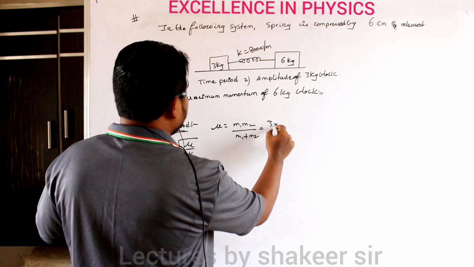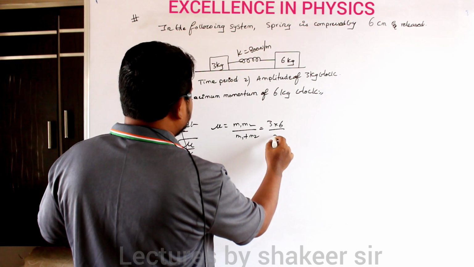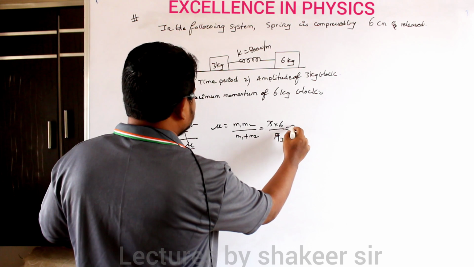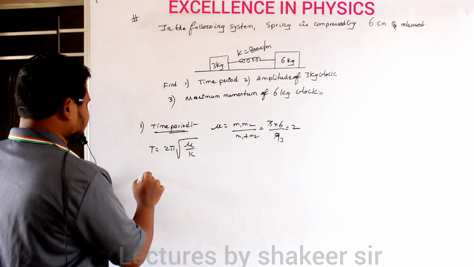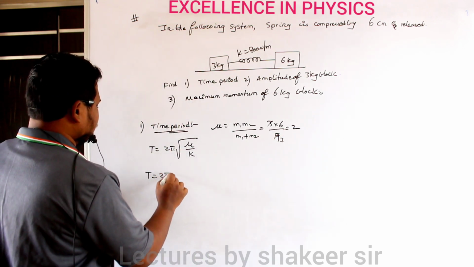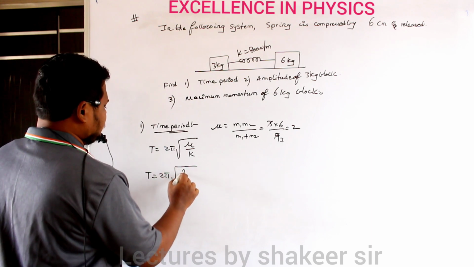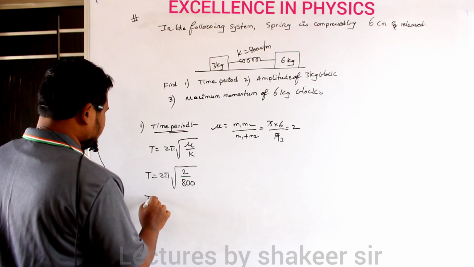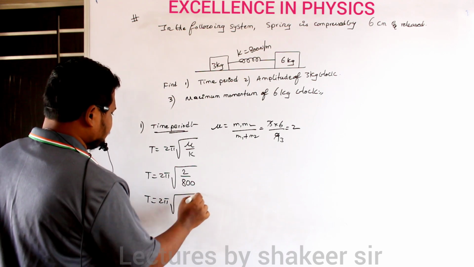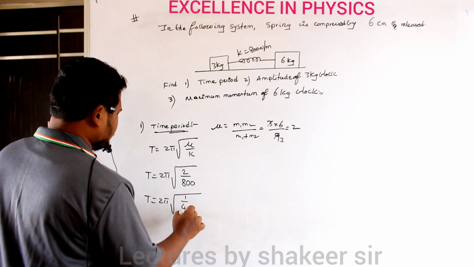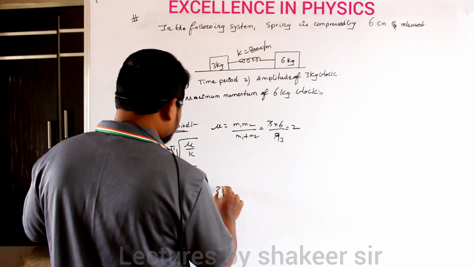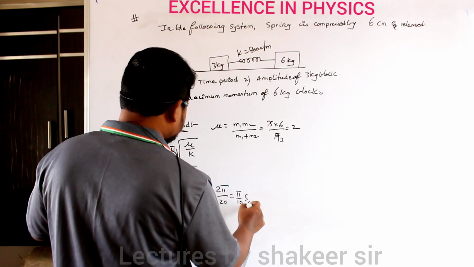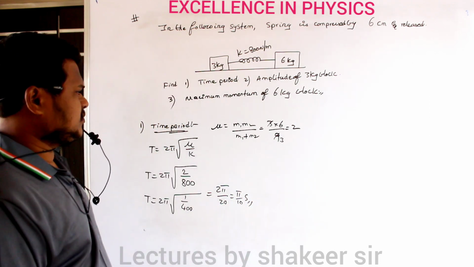The masses are 3 into 6 divided by 3 plus 6, which is 9, so 2 is the reduced mass. Therefore T is equal to 2 pi into square root of 2 divided by k. The k value is 800, so T is equal to 2 pi into square root of 1 by 400, which is 2 pi divided by 20, so pi by 10 seconds. This will be the time period of oscillation.